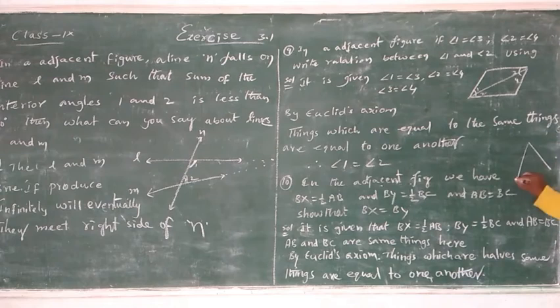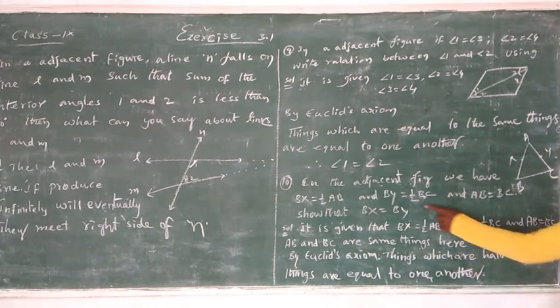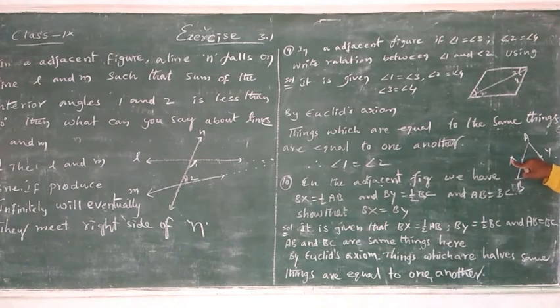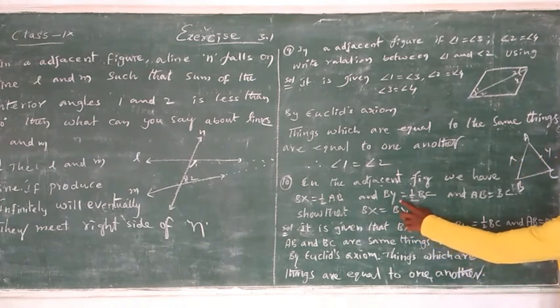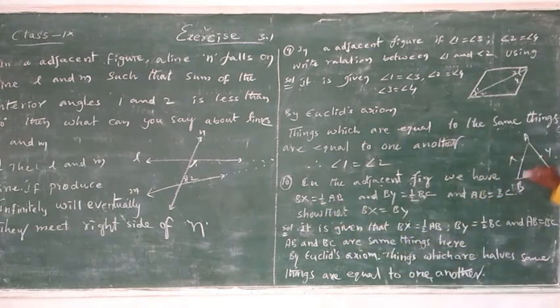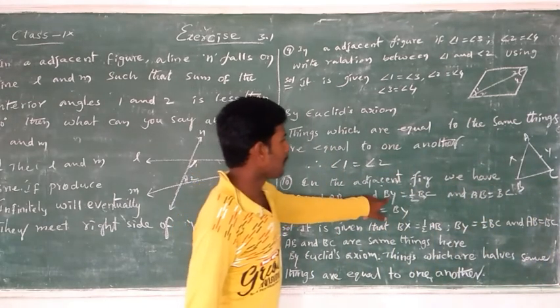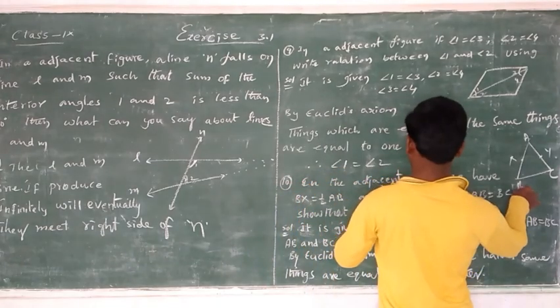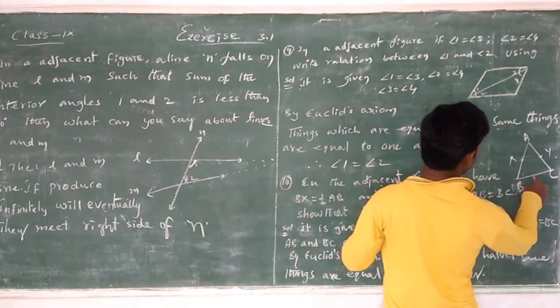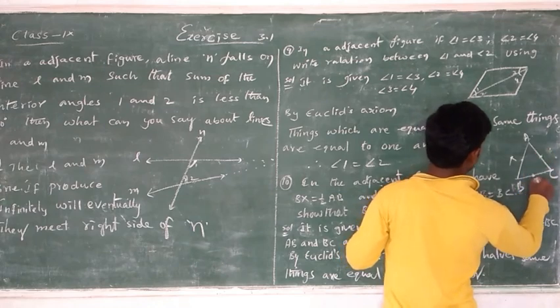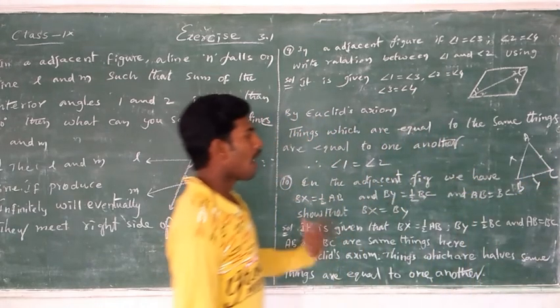In the figure we have A, B, C, here X and here Y. BX is half of AB, and BY is half of BC.